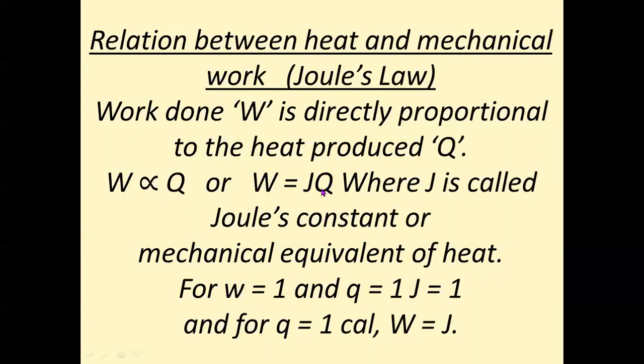Or for Q equal to 1, W becomes equal to J. Therefore, the mechanical equivalent of heat, J, can be defined as the work done when 1 calorie of heat is absorbed, or it is released when some work is done.